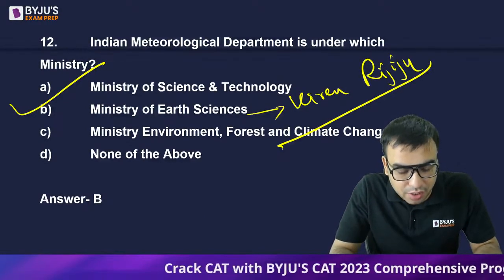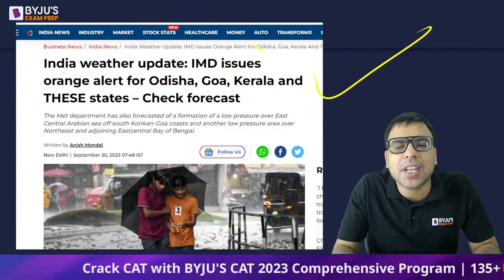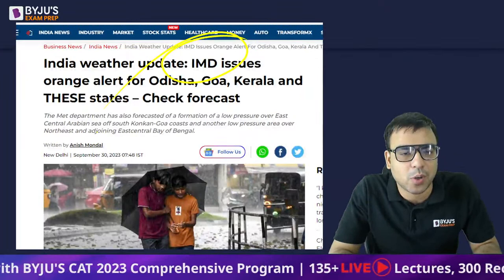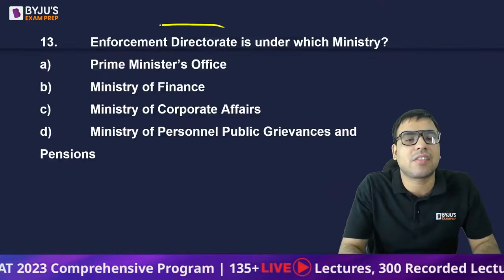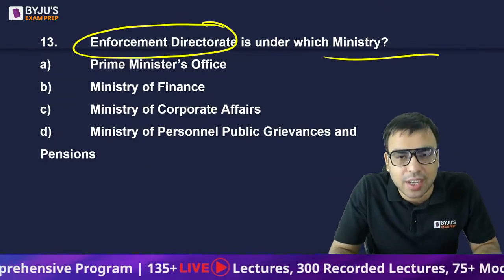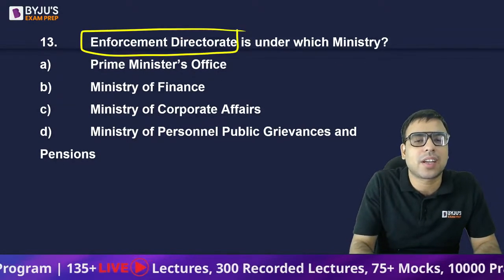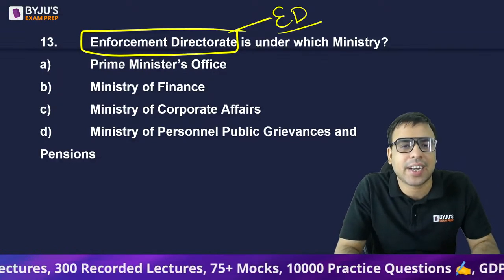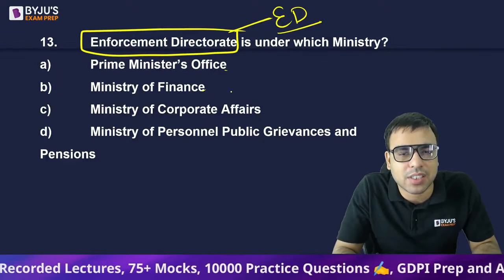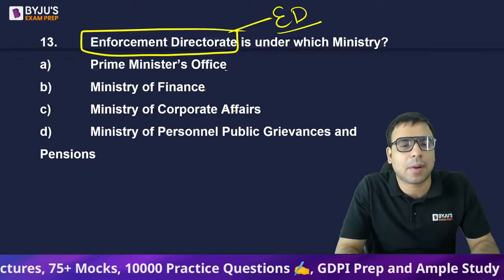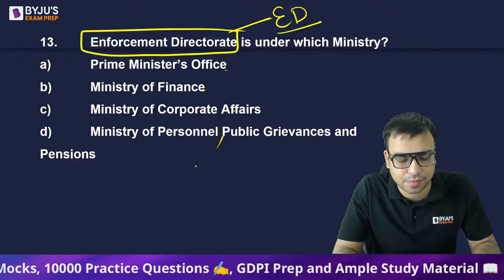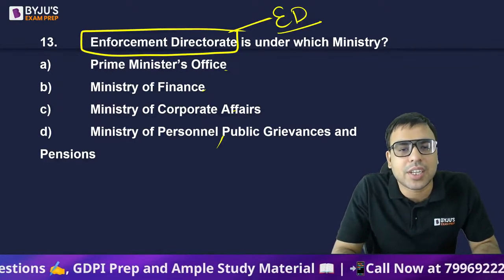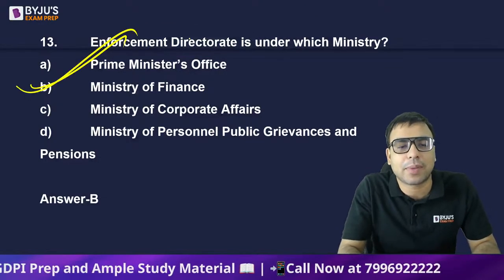Yes, Akansha, Alauddin, Haqi, all are right. IMD often comes up in the news, so a lot of times IMD comes in the news, and that is why you should be knowing it. The next is: the Enforcement Directorate is under which ministry? ED comes in the news a lot of the time. ED in short is very famous. It's called the Enforcement Directorate. The options are the Prime Minister's Office, Finance Ministry, Corporate Affairs, Ministry of Personnel, Public Grievances and Pensions. What is the right answer? It is actually under the Ministry of Finance. So B is the right answer.